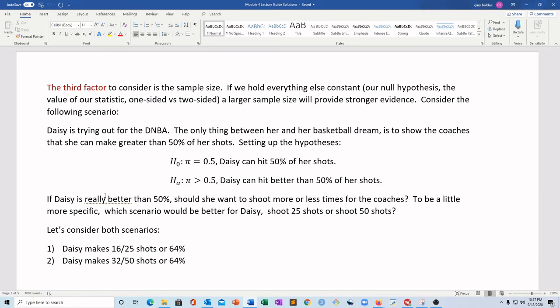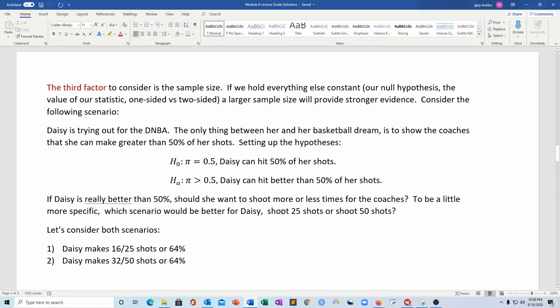Like, you know it's true. What would be better for you, to take more or less shots in front of the coaches? What would you want to do? And I think it's pretty natural to say, well, I think I want to shoot more because I know I'm better, so let me just shoot more so I can show it more. I think that's something people would say, right?